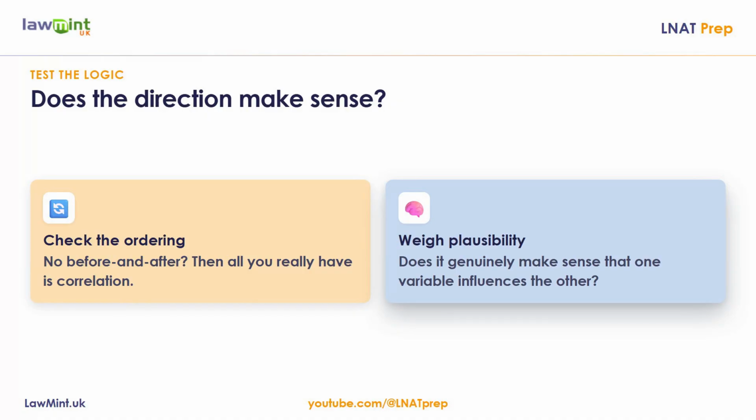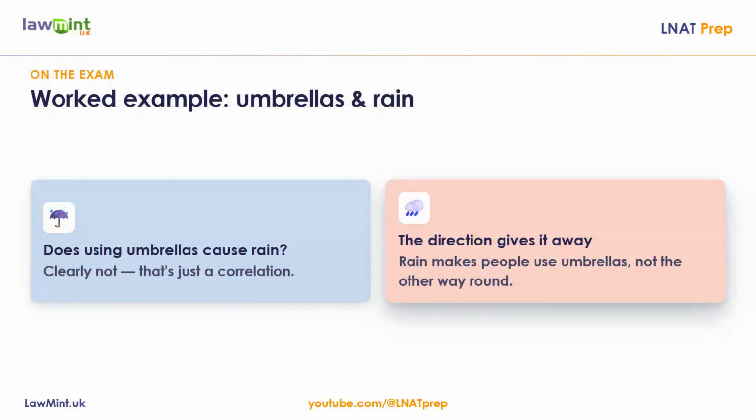On the LNAT, you might be asked to identify which scenario represents correlation rather than causation. You will need to weigh each option carefully against the facts and the strength of the stated link. For instance, a question might ask whether umbrella usage causes rainy weather. Clearly that is just a correlation. The rain causes people to use umbrellas, not the other way around. The direction gives it away.